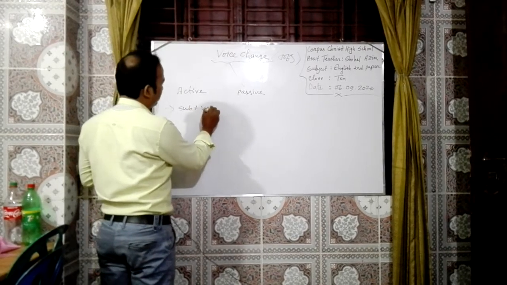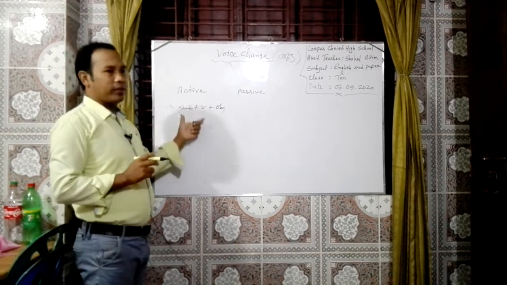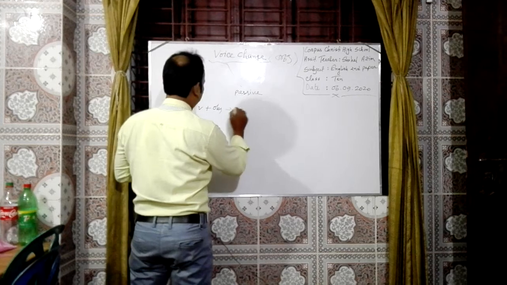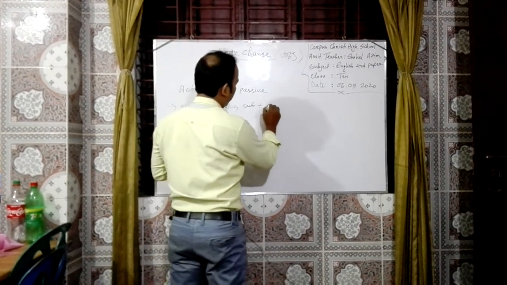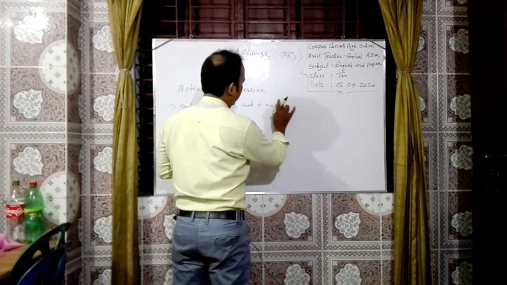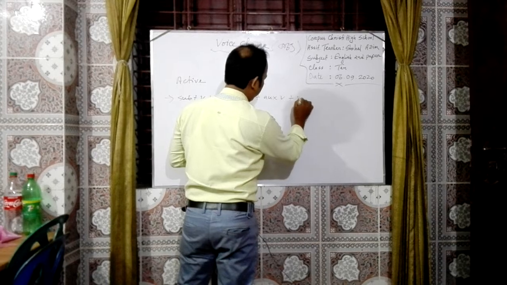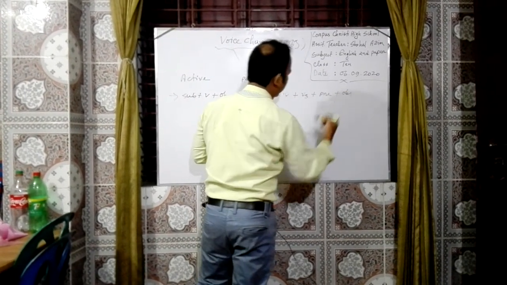Subject plus verb plus object. This is the structure of active voice. And the passive voice structure will be like this: subject plus auxiliary verb plus verb plus preposition plus object.